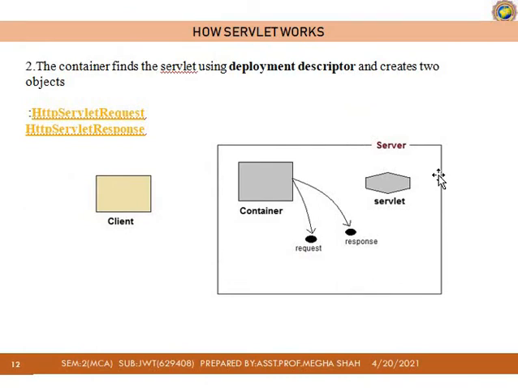Now we come to the next step: the container finds the servlet using the deployment descriptor and creates two objects. Which are those objects? These objects are request and response. Here we are using two classes, the HttpServletRequest class and the HttpServletResponse class. For the request we use the HttpServletRequest class.